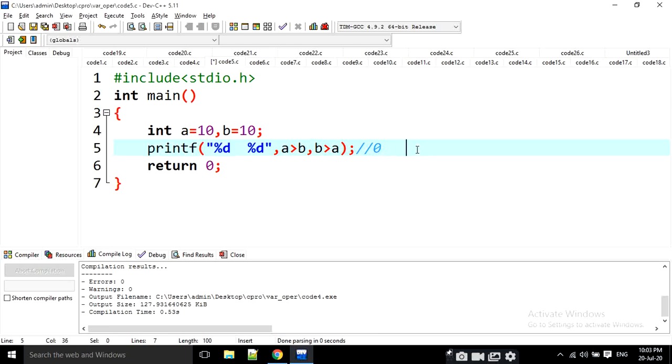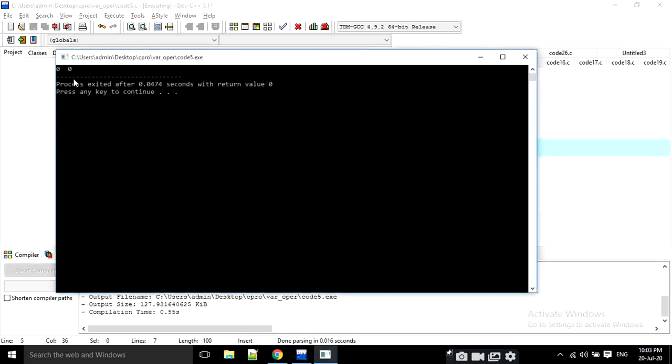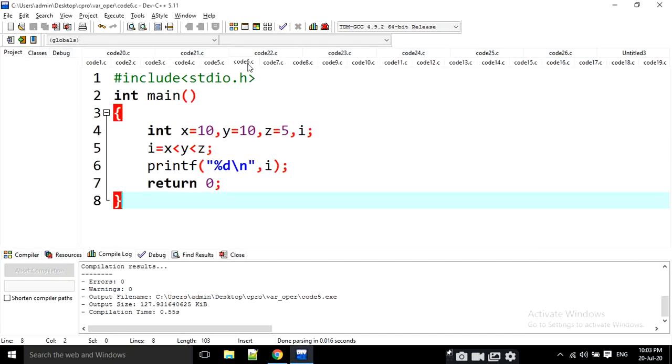And what about B greater than A? That means 10 is greater than 10 again. Is it true? No, not at all. Again it is going to return 0 only. That means the output is 0 and 0. Then moving into the sixth question.